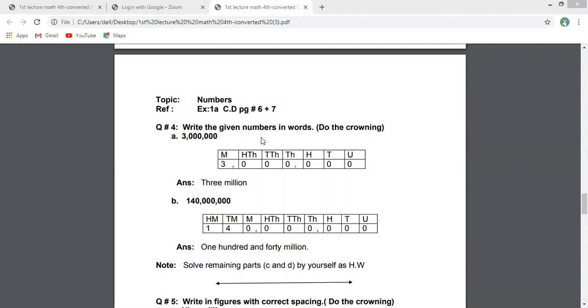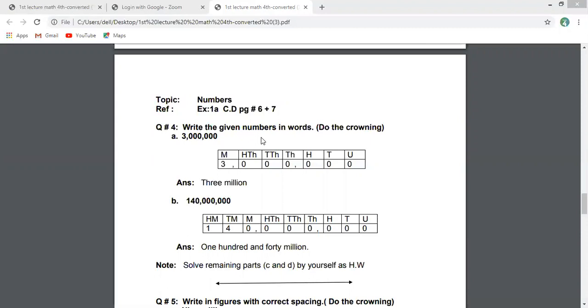And the other thing is, you can check the first 3 zeros belong to ones house, the second 3 zeros belong to thousands house, and the next 3 numbers belong to million house.